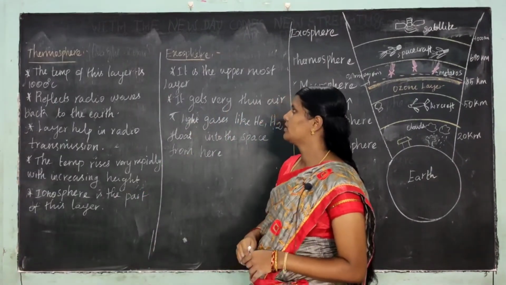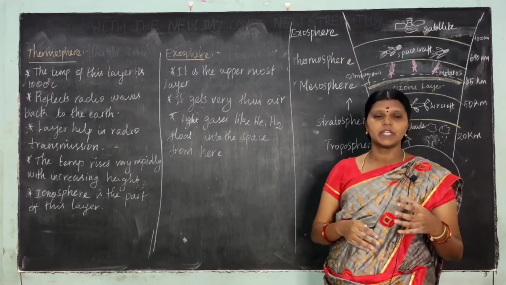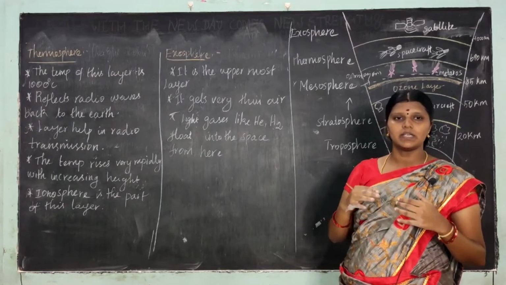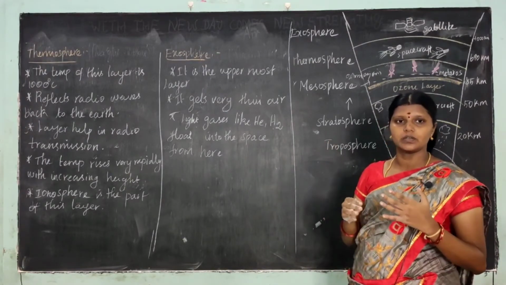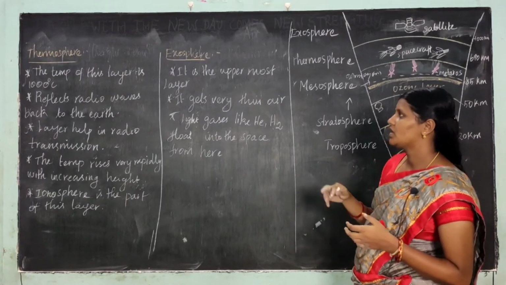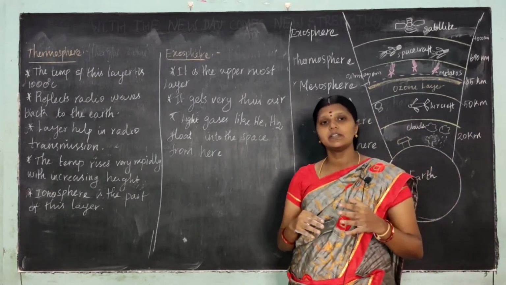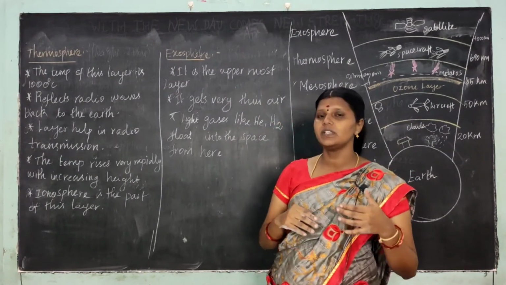And the next layer is the thermosphere. From the word itself you can easily understand what the thermosphere is. Thermosphere means it is very hot. This layer is very hot, so it is called the thermosphere. வெப்ப அடுக்கு. The temperature of this layer is very high, near 1000 degrees Celsius.